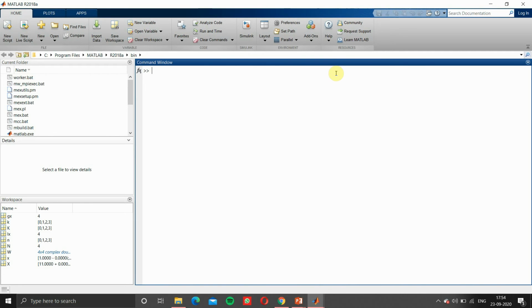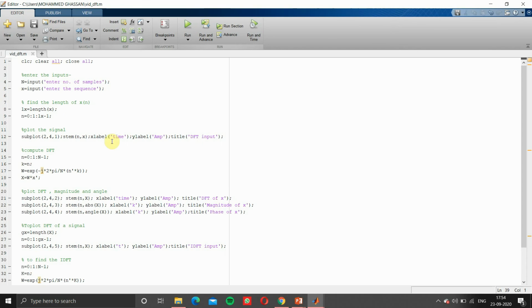Now let's move to the coding part. We have opened MATLAB, then we'll go to the editor window. So first we'll clear and close all the programs or code which we have run before. We have seen that in DFT we need some input samples in time domain, and those input samples we have to convert into frequency domain where we will get more information about those signals.